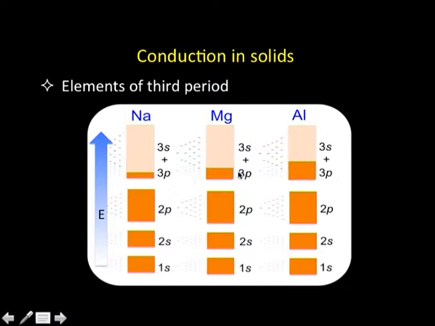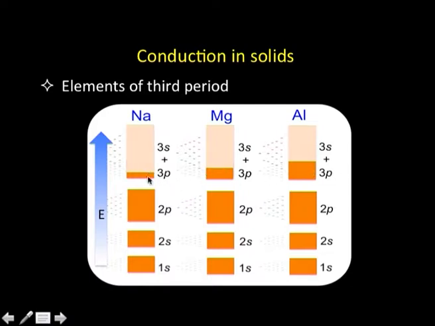Now, when these orbitals combine together to give us the bands, we find that the 3s band and 3p band are overlapping to a very great extent, to such an extent that we can represent them as a combined band. We are representing it as a 3s plus 3p band. So, that is the three representations here, one for sodium, magnesium and aluminum, and each one of them we are showing as a combined band.